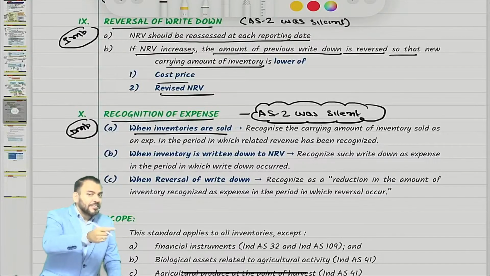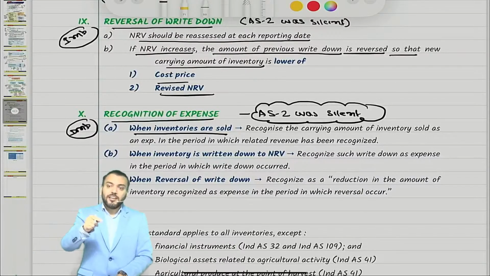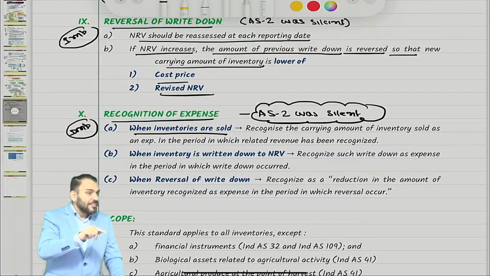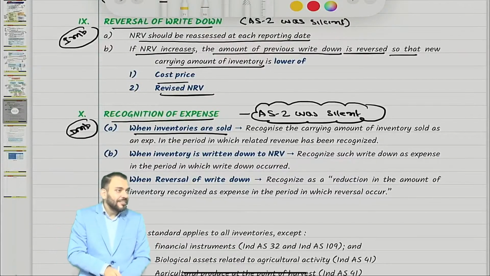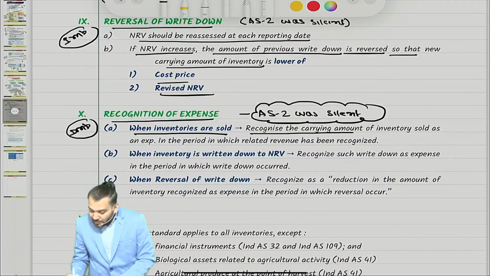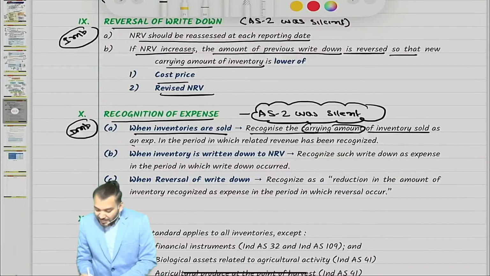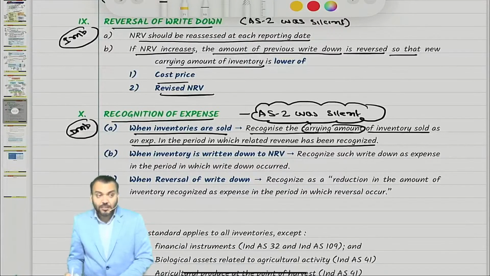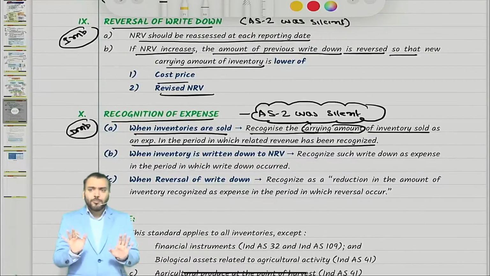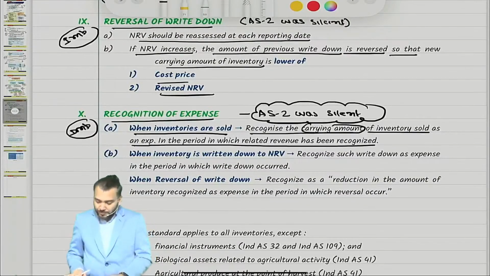Already I have explained. Means the carrying amount of inventory becomes an expense in the year in which it was actually sold. As per which concept? Matching concept. Correct. So recognize the carrying amount of inventory sold as an expense in the period in which the related revenue has been recognized. We have been doing that from childhood. Not a new point.